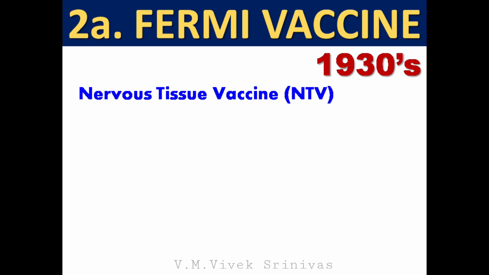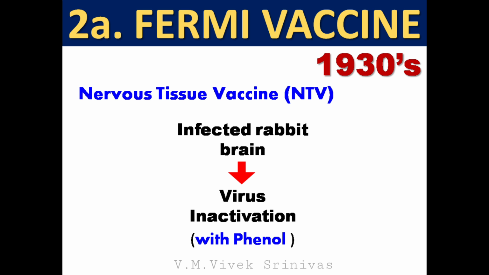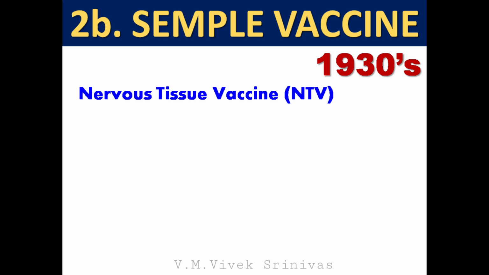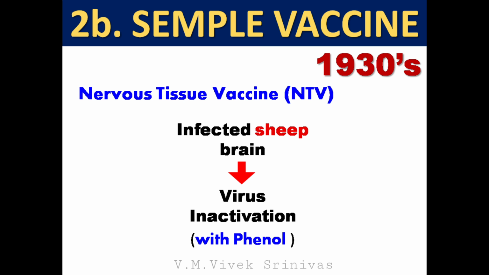FERMI vaccine. Developed in 1930s. It is also a nervous tissue vaccine, where the virus is injected into rabbit, and the infected rabbit brain is used. A modification here is, phenol is used for virus inactivation. SEMPLE vaccine. Developed in 1930s. It is also a nervous tissue vaccine. A modification here is, the virus is injected into sheep, and the infected sheep brain is used. The virus inactivation is with phenol.